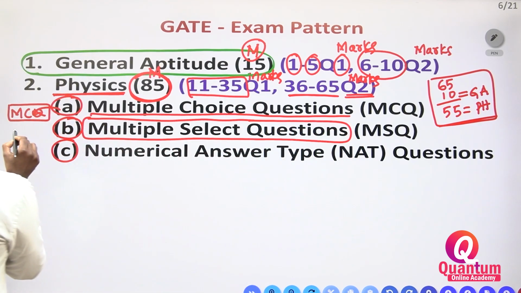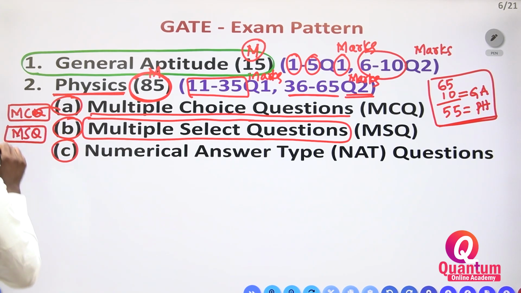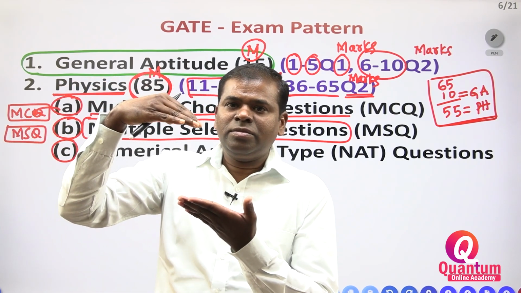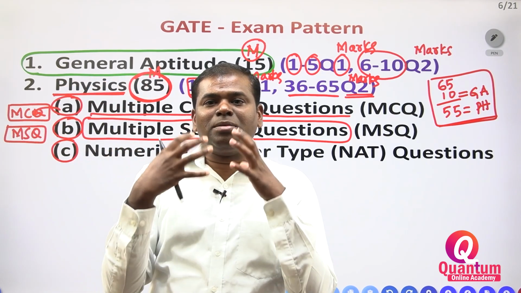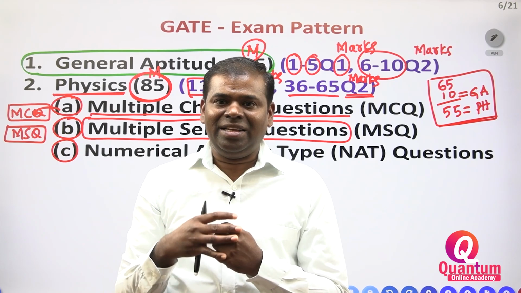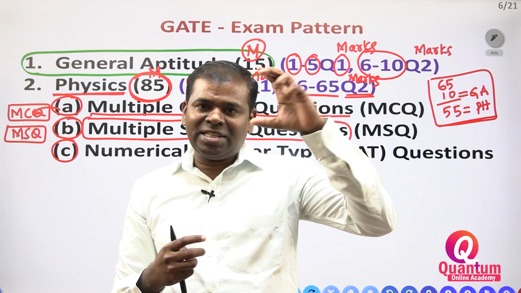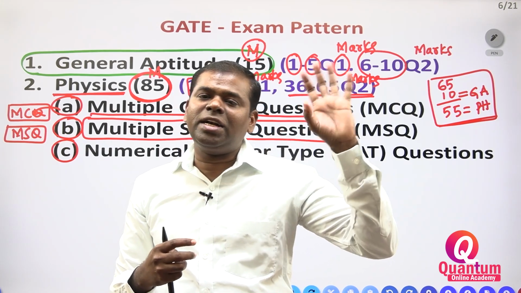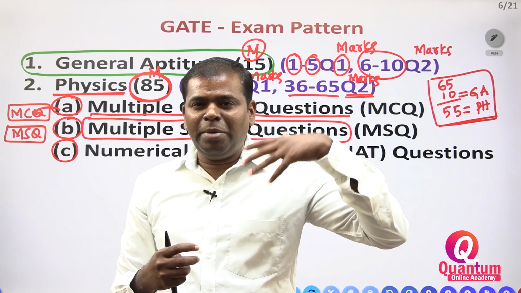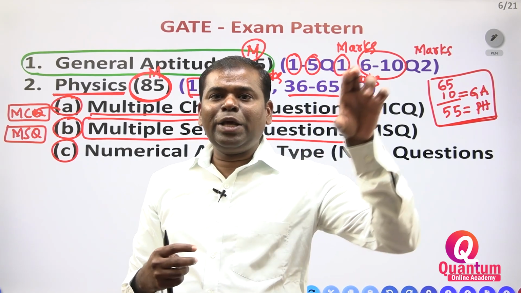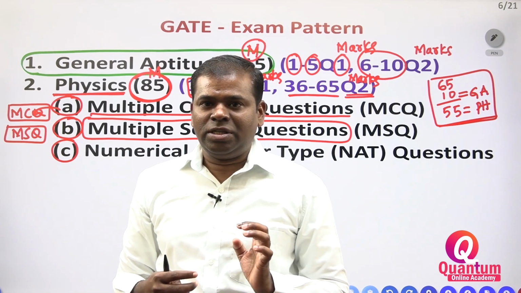Multiple selected questions means one question they will give, and they will ask multiple options correctly. You have to select A is correct, B is correct, C also will be correct, D also will be correct sometimes. A, B, C, D, E correct. Like that you have to select the options, right?